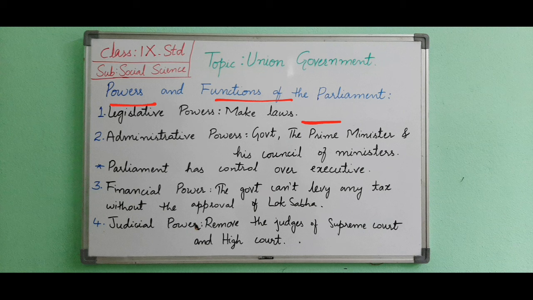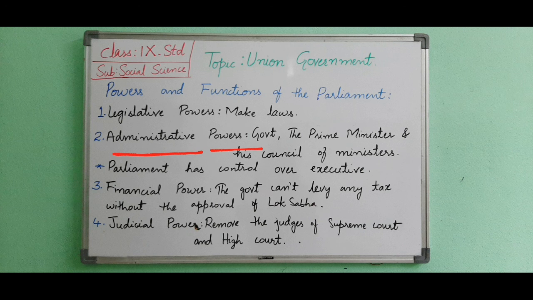The other bills can be presented in either house, but the bills become laws only after proper discussion and approval by both the houses. When there is a disagreement between the houses regarding a bill, the President may call for a joint session of the Parliament and resolve the matter. After both the houses pass the bill, it is forwarded to the President for his approval, after which it becomes law.